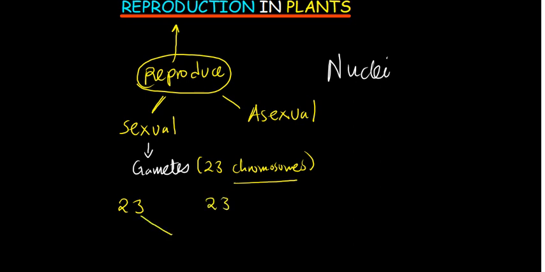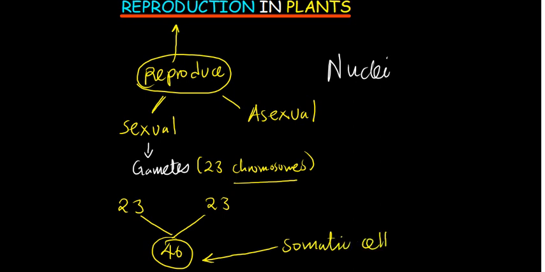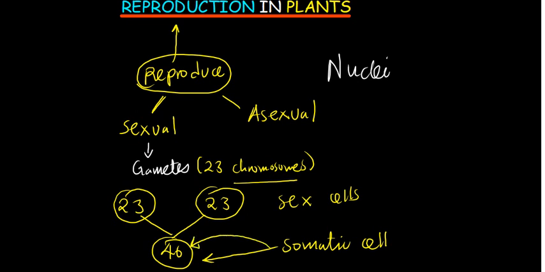When these two come together, you are now going to form 46 chromosomes. Each cell in the body is called a somatic cell, and each cell contains 46 chromosomes. But gametes are called sex cells. Sex cells only contain 23 chromosomes, and somatic cells contain 46. Or we can also say somatic cells contain 23 pairs. If I say a pair, I mean 2, and that is going to give us 46.